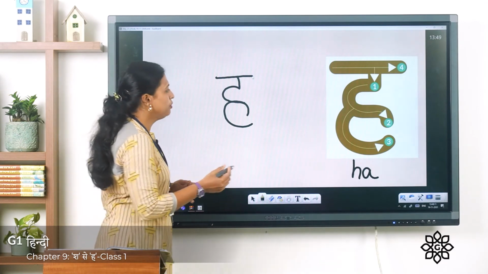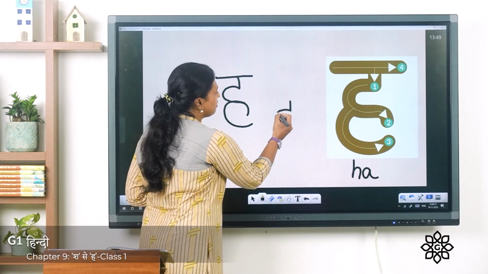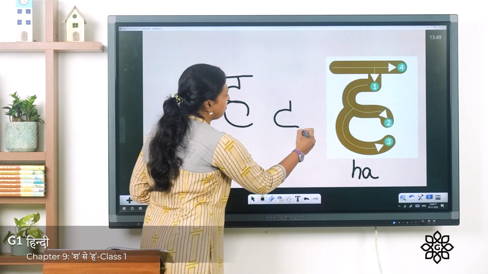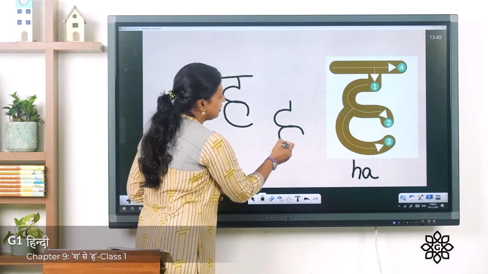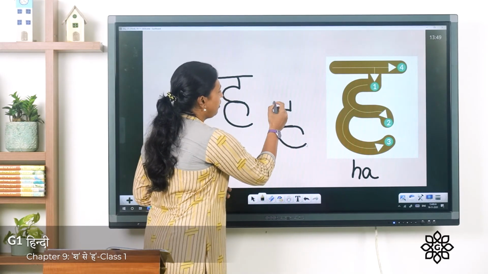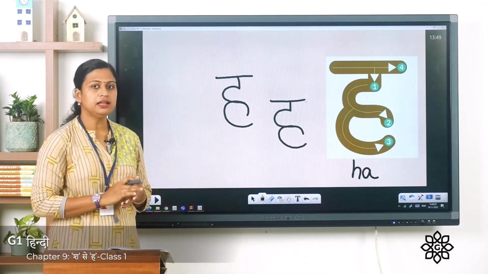Once again I will show you. A short standing line, and then you write S, but stop it till here, and then over it write C, and on the top sleeping line. So this is Vyanjan letter ha.